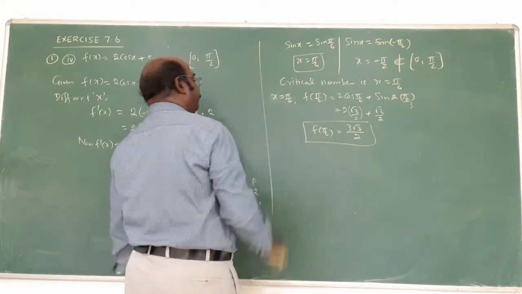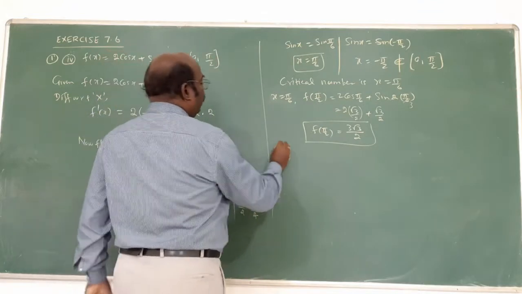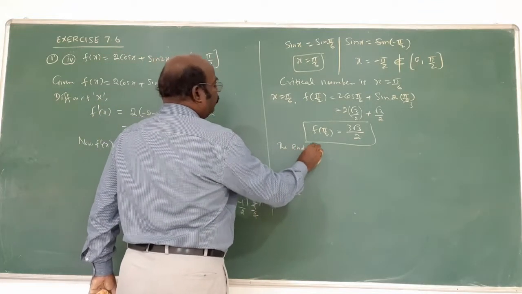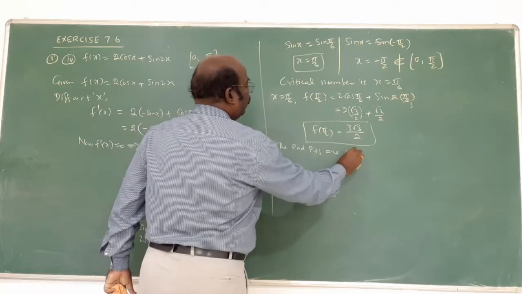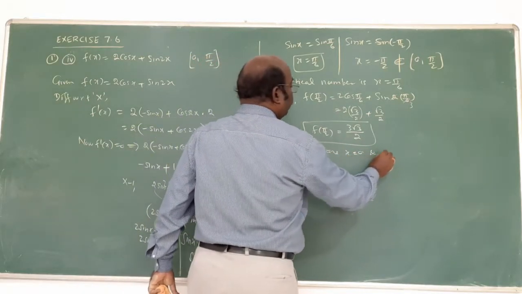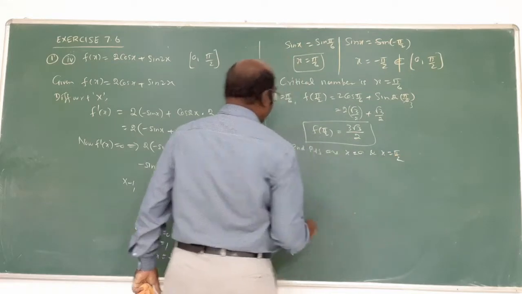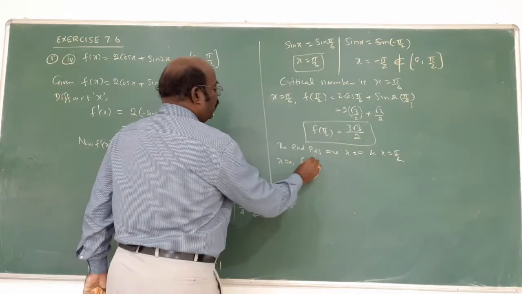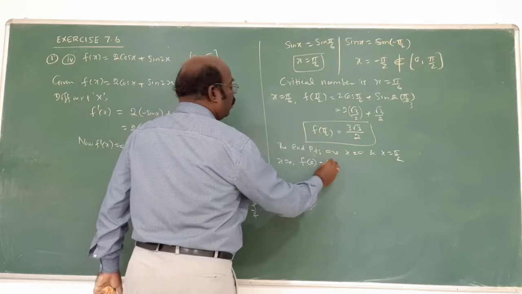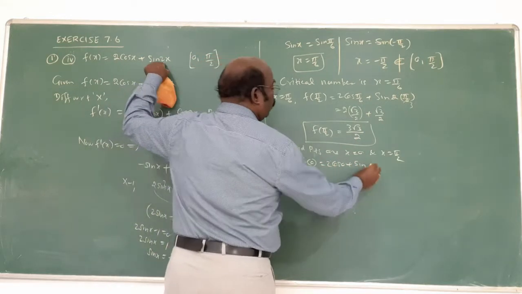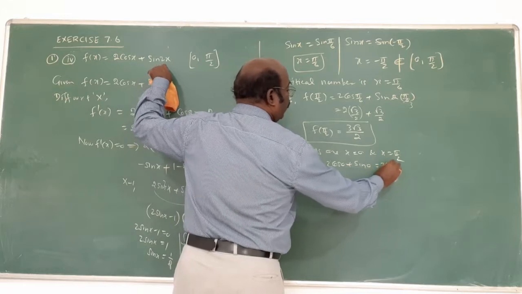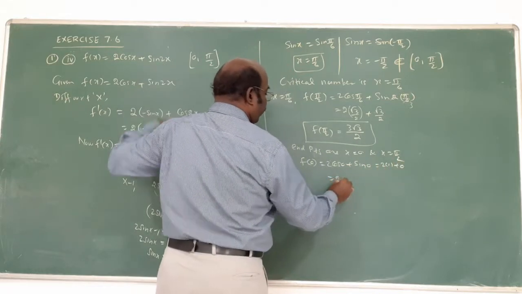The 2 is LCM. Next is what? The end points are x equal to 0 and x equal to pi by 2. Now when x is equal to 0, f of 0 is equal to 2 cos 0 plus sin of 2 into 0. You got what? 2 into 1 plus 0, that is 2 only, the answer.